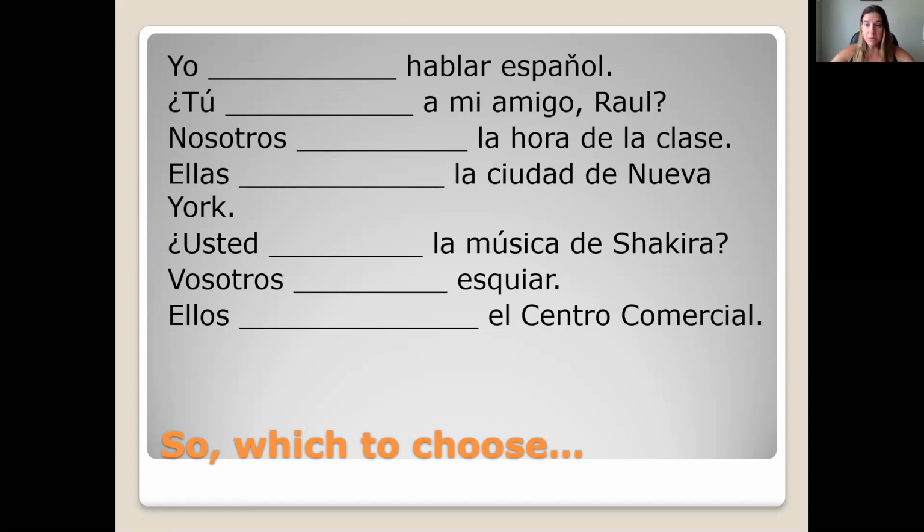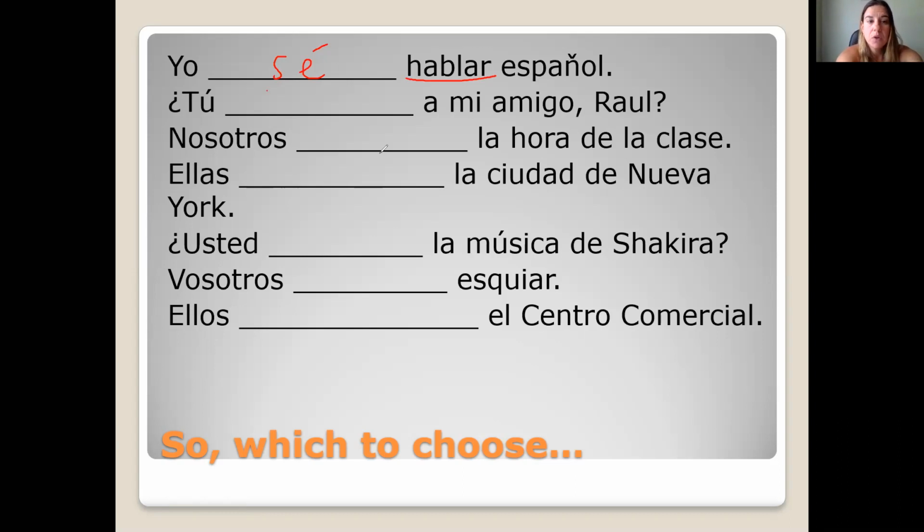So based on the rules that we just went over, take a moment, pause the video, and go through these sentences. Decide if you would use saber or conocer based on the rules, and then conjugate. And when you're done, go ahead and press play, and I'll go over the answers with you. Okay, so hopefully the first one you said, yo sé hablar español. I know how to speak Spanish, because it's used with a verb. We're going to use the verb saber, and then the yo form is sé.